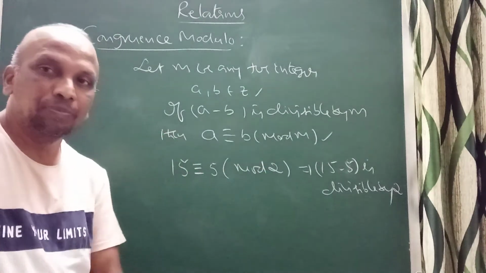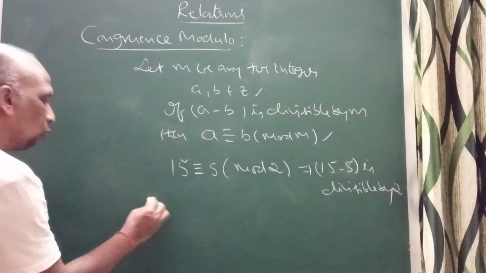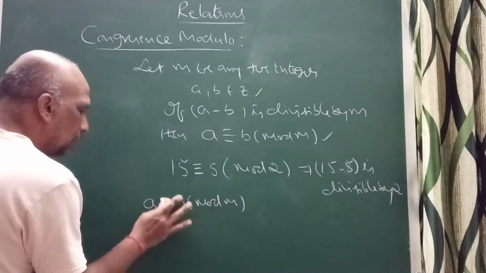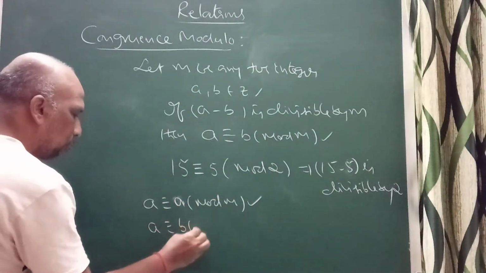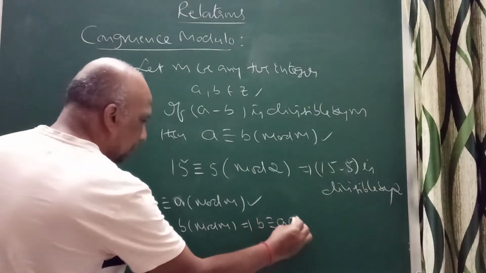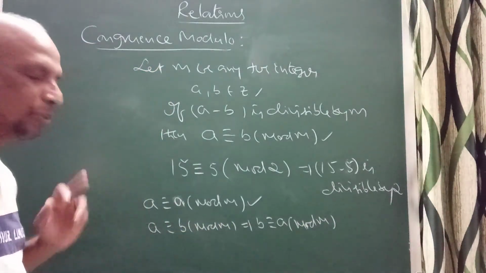It's reflexive. A is congruent to a. Always remember, when a is congruent to b mod m, this is reflexive. If a is congruent to b mod m, I can write b is congruent to a mod m. This is symmetric. Reflexive, symmetric.